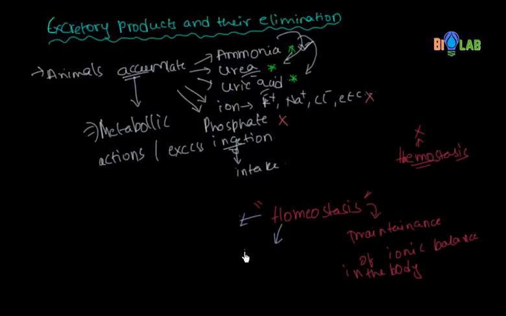One is through excretion, which we will be discussing. The second one is osmoregulation. Okay, these are the two things by which homeostasis is maintained in our body.